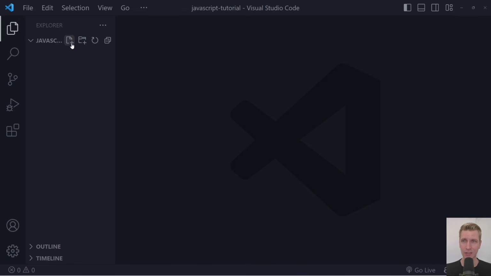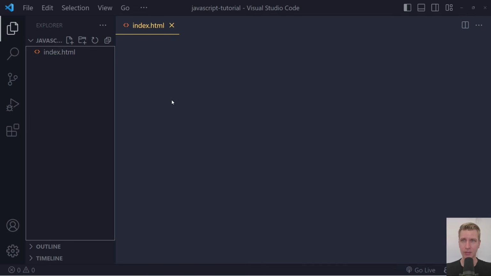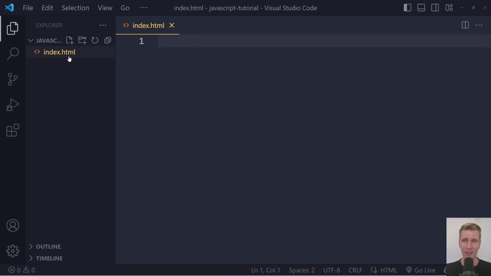You can click on this icon here, the plus sign, and you can create a file. The first file that we're going to create here is an HTML file. I know it's a JavaScript video, but the story actually starts with web development, starts with HTML. I'm going to call this file index.html. Why index? You can call it anything you want as long as the extension is .html. The reason for index is it's a remnant from the past, and people have kind of stuck with this. So this is just a common name that you're going to see.